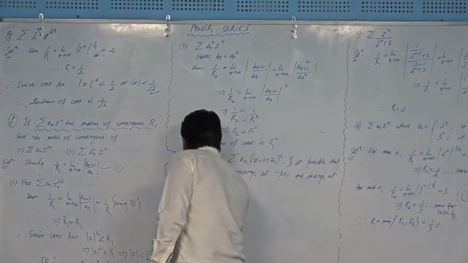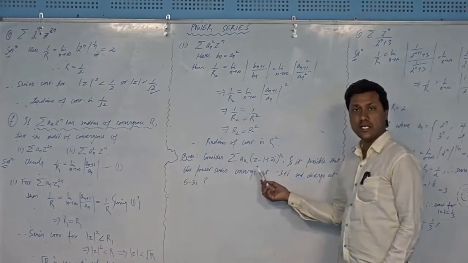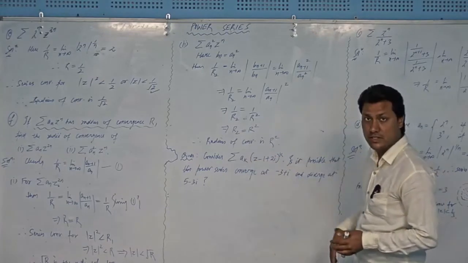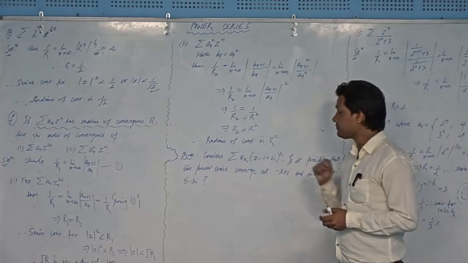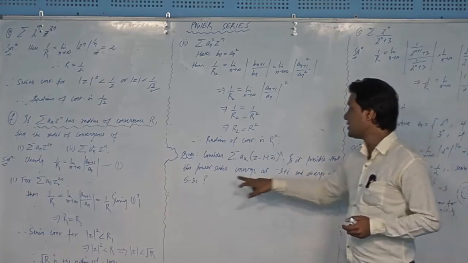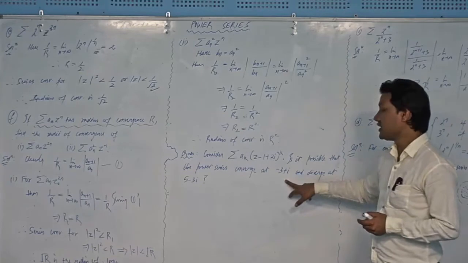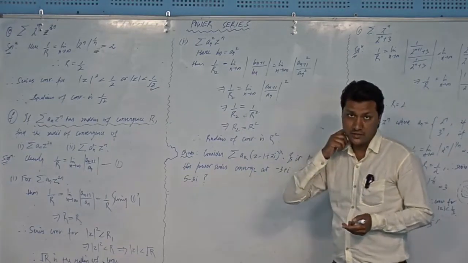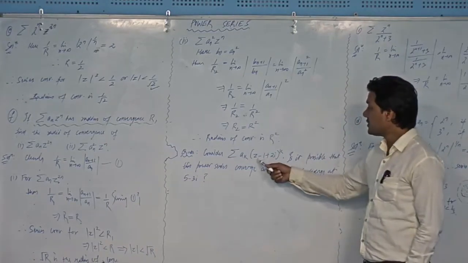So you are given a power series, and that absolutely has some radius of convergence. However, you don't know what the radius of convergence is for this series. The only thing you know is that the center of the series is 1 minus 2 iota. You have to assume that the series converges at this point, and assuming that, you have to verify that the series diverges at the other point. Is it possible? The center of the series is given.